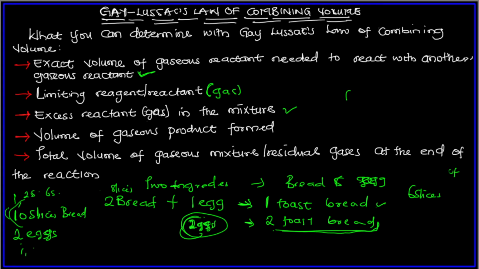Now, there are times you can be asked how much of the excess reactant is remaining after the reaction. Remember, we say something is in excess, that means after the reaction it is still remaining. So from this analogy I gave you, if you want to look for the excess bread that is remaining, how do you do it? It's 10 minus 4, that is 6.